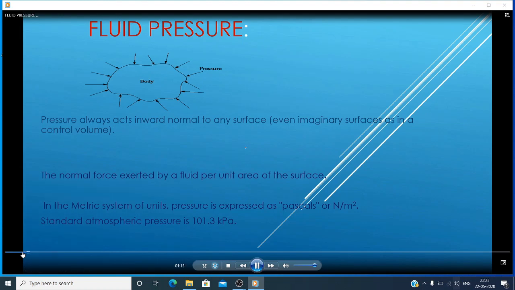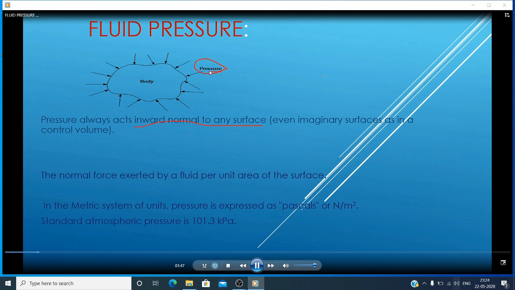Today our topic is fluid pressure, that is hydrostatic pressure. Here we are going to discuss the pressure. Pressure always acts inward normal to any surface. Here I am showing the body. On that particular body the pressure always acts inward normal to any surface. So it is acting in the inward direction on that particular body.